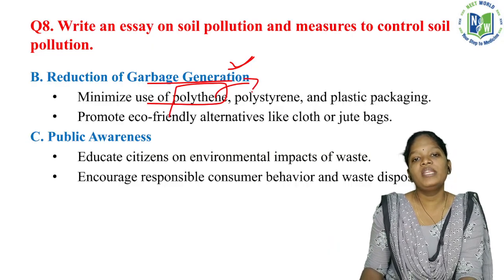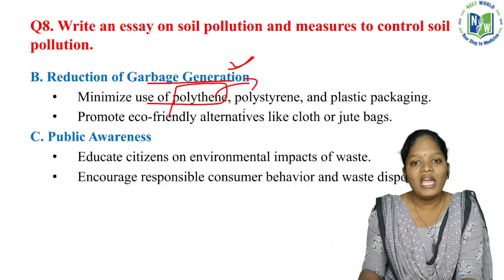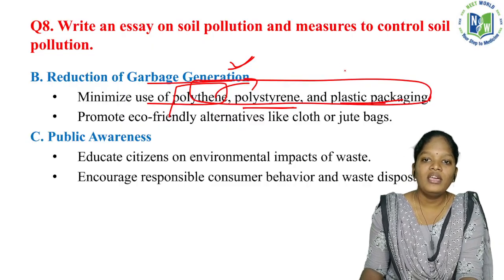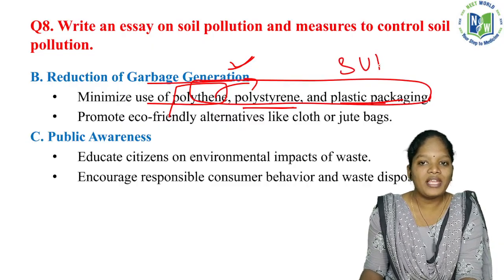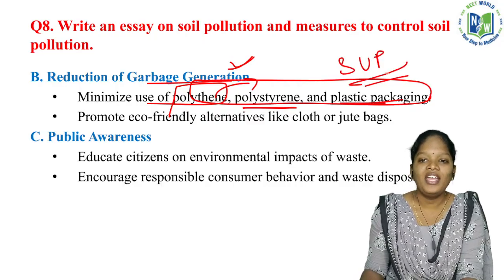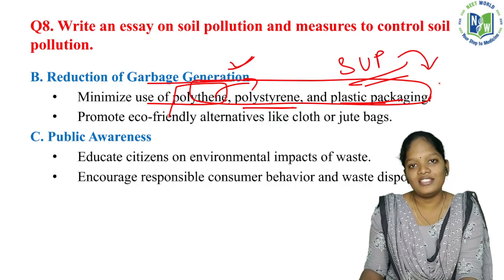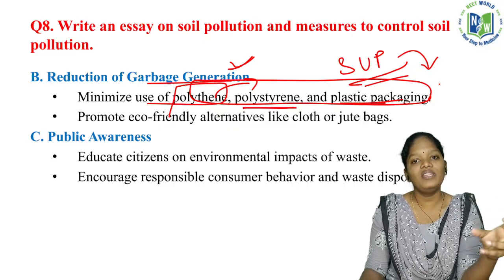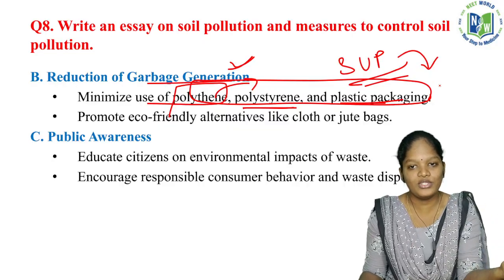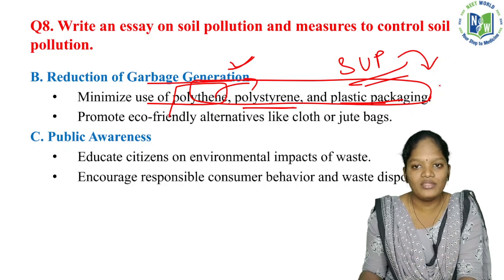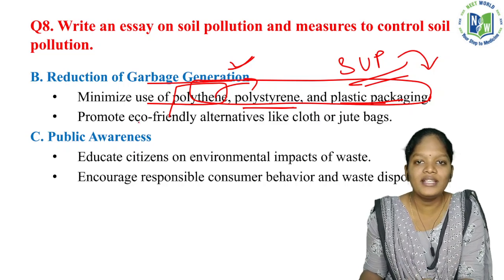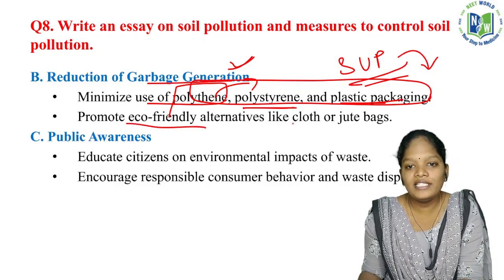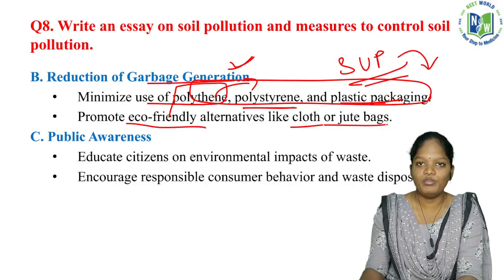Polythene can be replaced by cloth bags, and so can polystyrene and plastic packaging. There was a concept called single-use plastic once upon a time, but now the same thing is happening again with polythene bags. Now many shops are also giving cloth bags. It is improving, very slowly. Promote eco-friendly alternatives like cloth or jute bags.